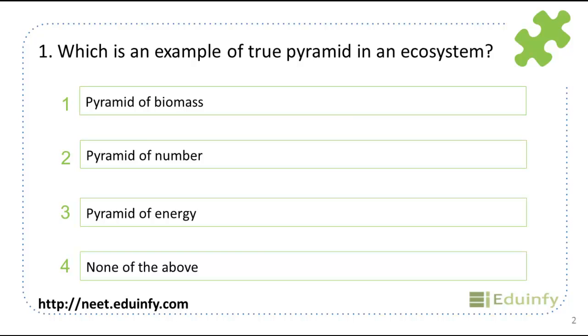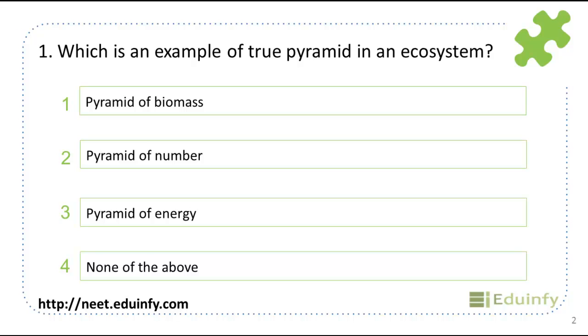Ecological pyramid is a graphical representation of ecological parameters in various trophic levels of a food chain. Parameters are like number, biomass, energy. Here in the pyramid, the base is formed by the producers and at the top tier are carnivores. So pyramid of energy is a graphical representation of energy trapped by different trophic levels per unit area.